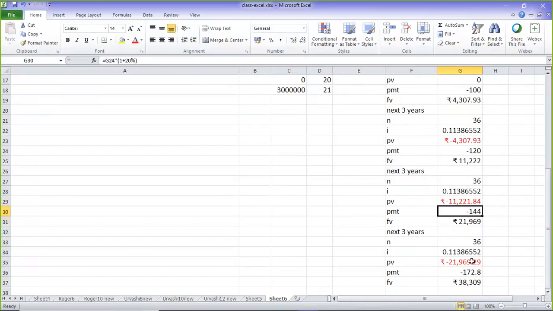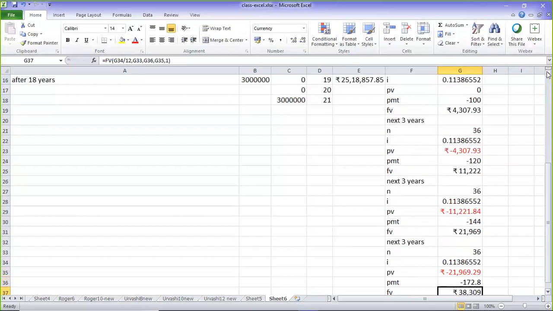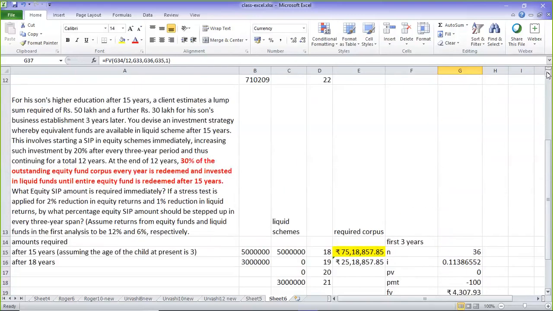And what is the PV here? It is taking from G31, that is also correct. So 172 it has increased. So at the end of 12 years, my future value is going to be 38,809. Now this is my accumulation. My accumulation is going to happen only for 12 years. So now we'll go back to our timeline.